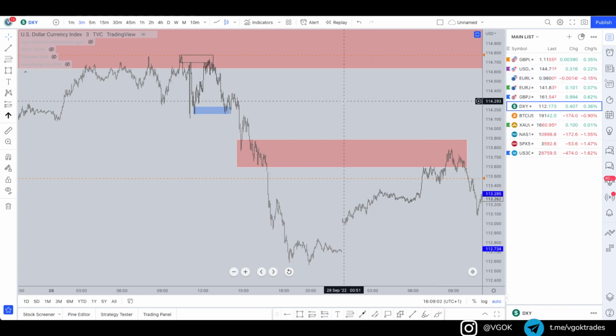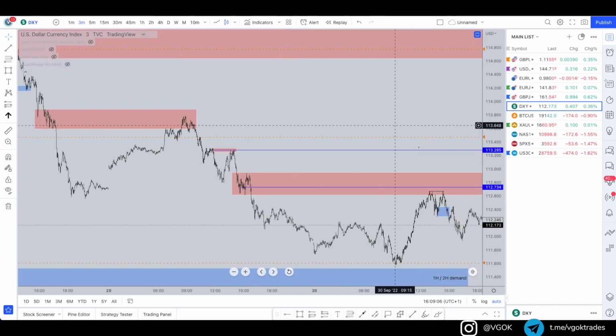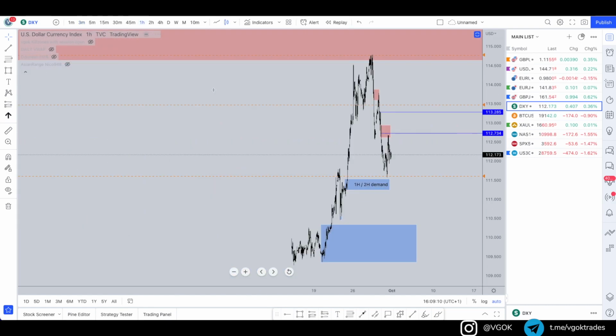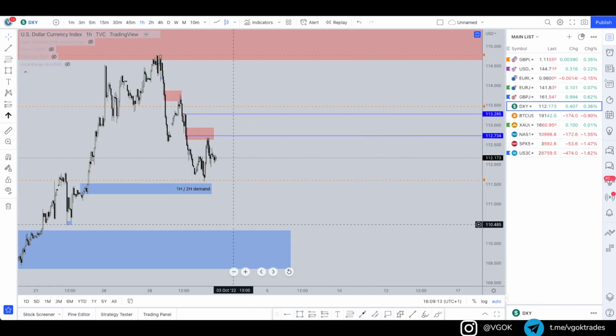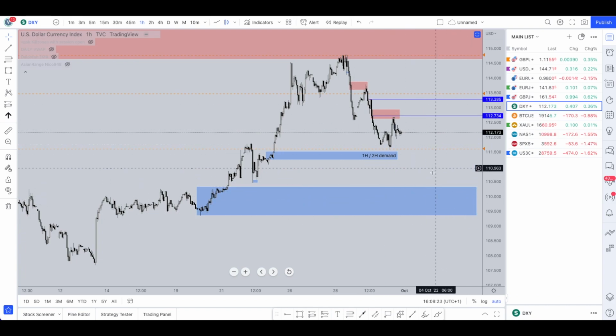But yeah, DXY is looking good. It's looking very bearish. Its continuation moves are very strong as well. So let's see whether this will look to continue the trend. There is a 1 hour and 2 hour demand zone in this region as well. So let's see whether we can get price coming into this region here, show some bullishness, to get some more higher retracements, and then see a further sell-off to the downside.